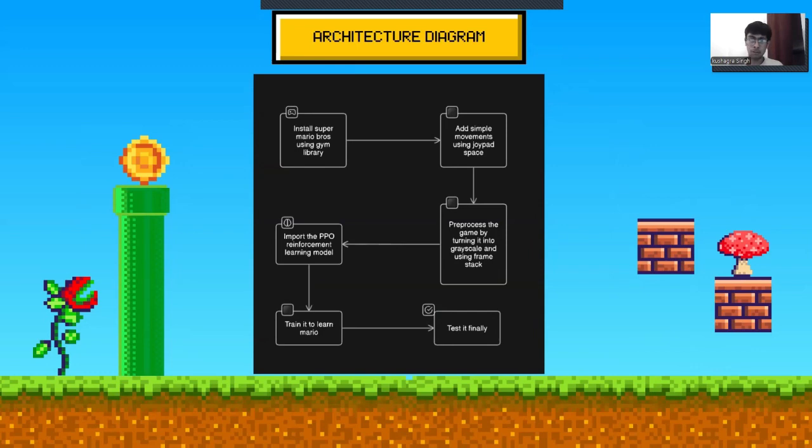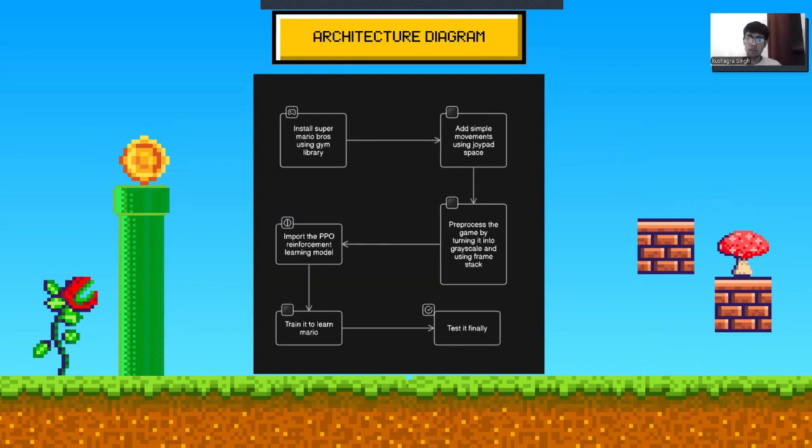It reduces the channels from RGB to grayscale, so it removes the unnecessary noise and data which our model might otherwise learn. This was the first major thing that we did. It reduced around 70% of the data that your model has to learn, because it was unnecessary. The second thing was using the frame stacking technique. Basically, it takes three or four frames from before any instance, and it also learns from them.